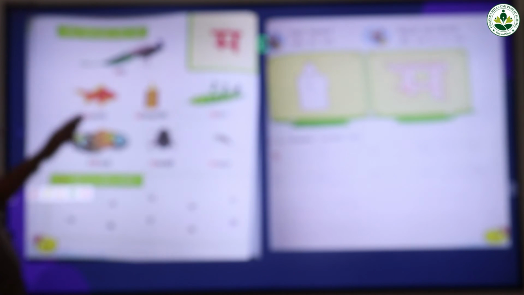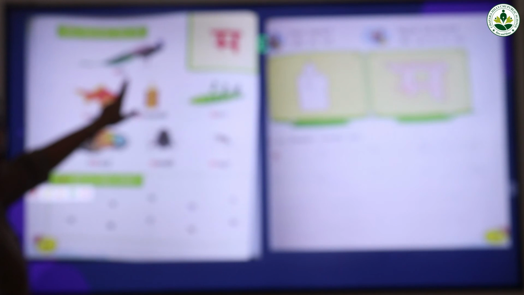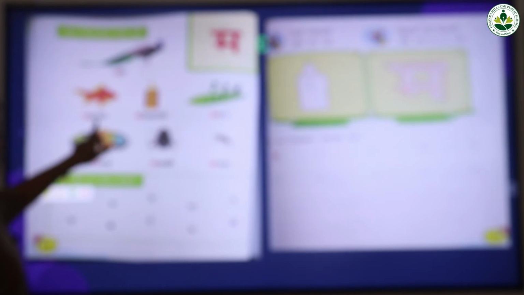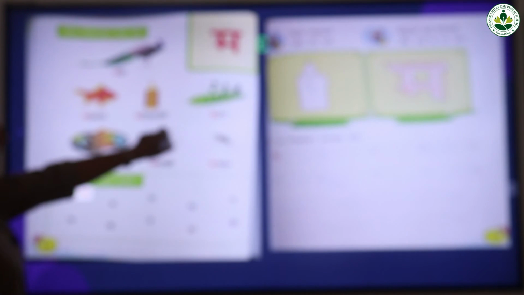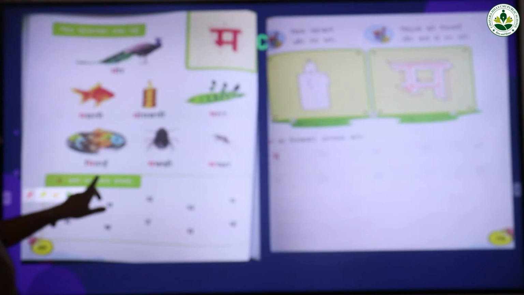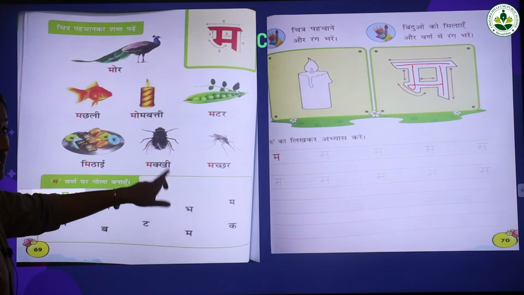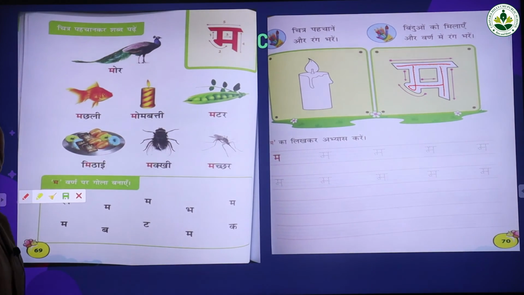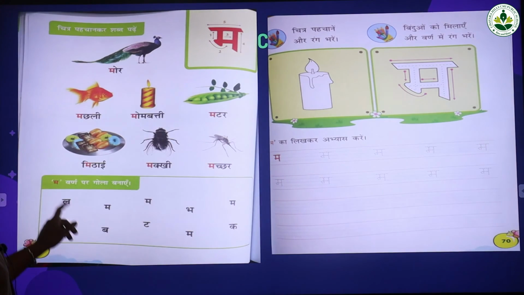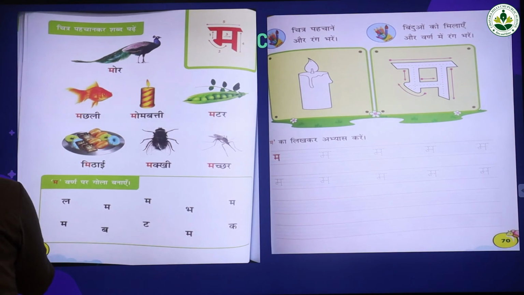Say loudly, page number 69, read. More. Machli. Mombatti. Matar. Mithai. Say loudly. Makhi, and machar. And this is your homework. Circle the ma letter wherever it appears.